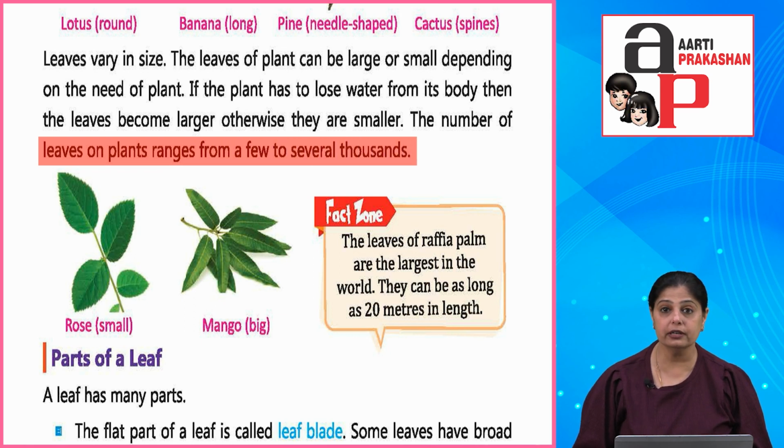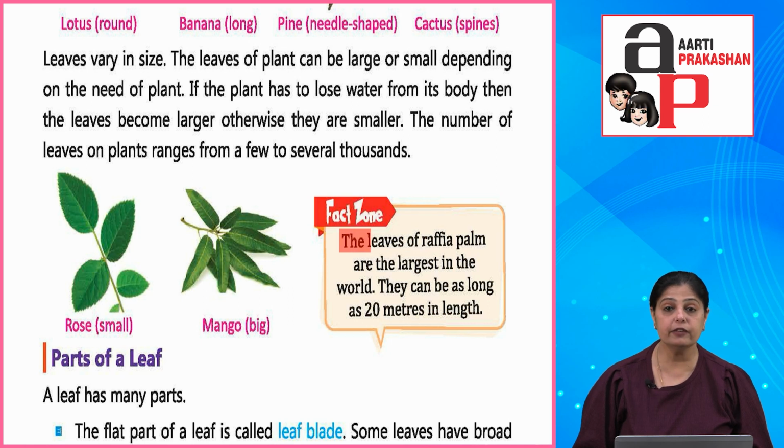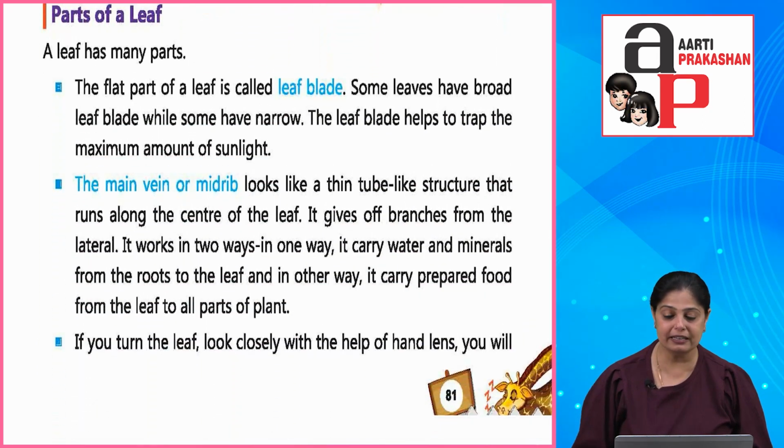So children, let's look at a fact zone. The leaves of a raffia palm are the largest in the world. They can be as long as 20 meters in length. So do find this information, children, on Google. Next, rose. Rose plant has small leaves, and mango leaves, if you see, they are bigger. And mango leaves, when there is a religious ceremony, you generally tend to get these mango tree leaves at home.